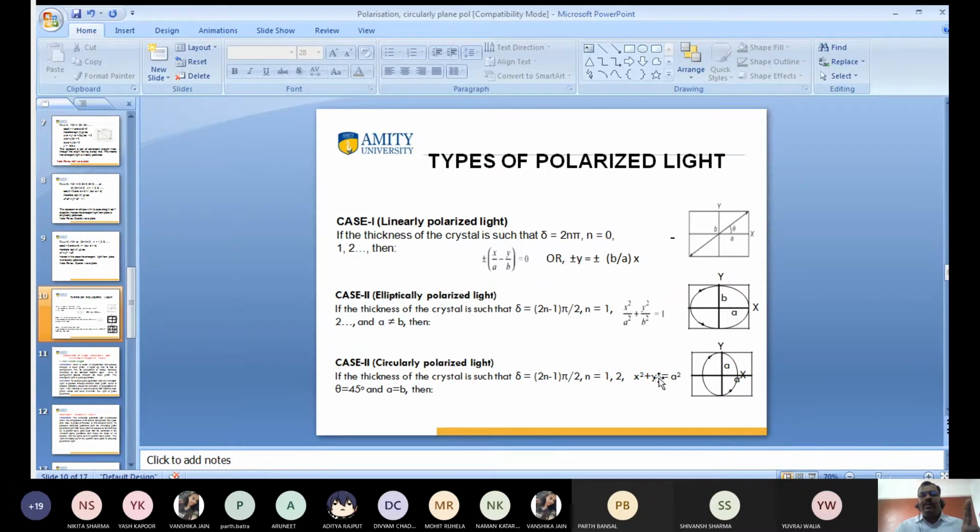And if a is equal to b, this shows the circularly polarized light. So I want to show that this is plane polarized light, this is elliptically polarized light, and this is the circularly polarized light.